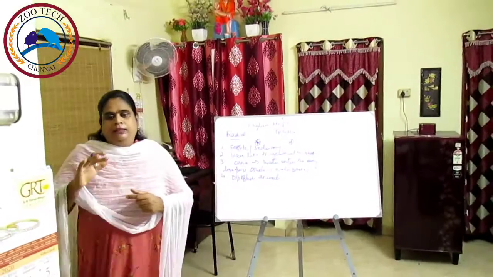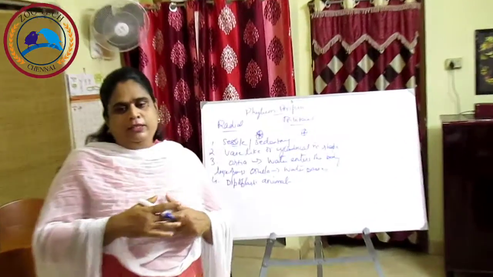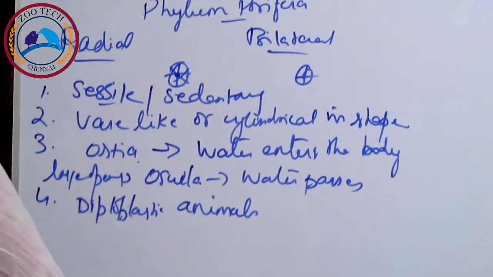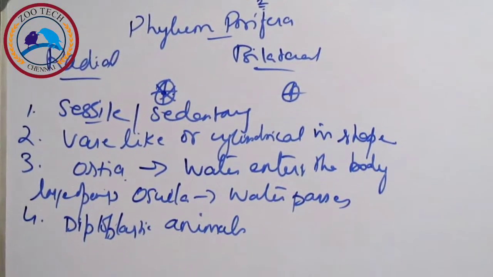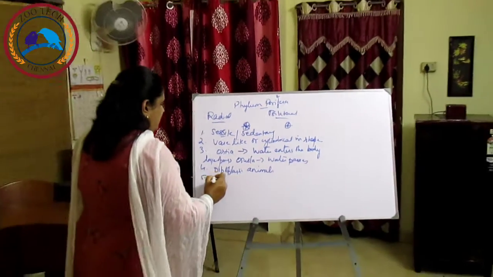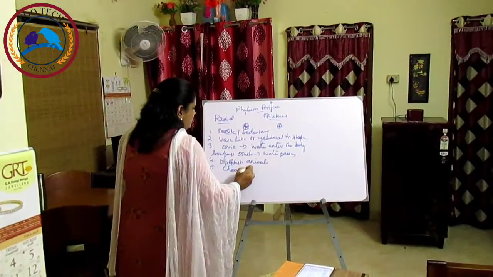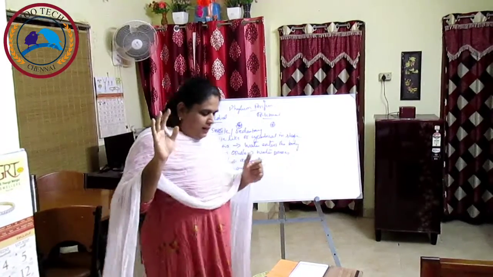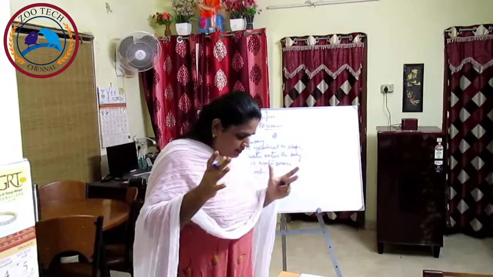Then the next point: the interior space of the body is either hollow or permeated by numerous canals, lined with choanocytes. There is a large opening present at the free end, the osculum.